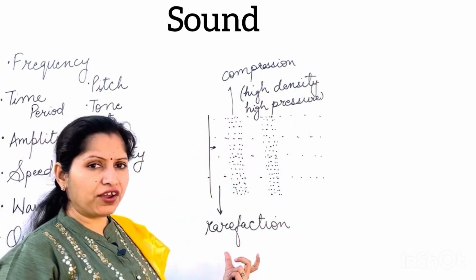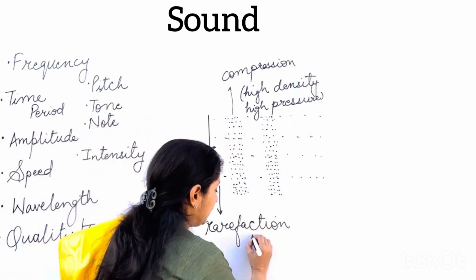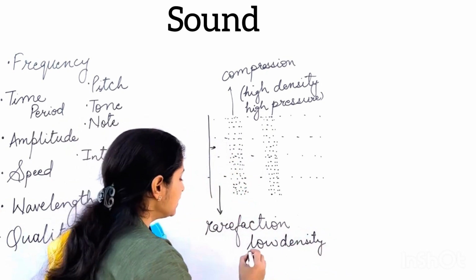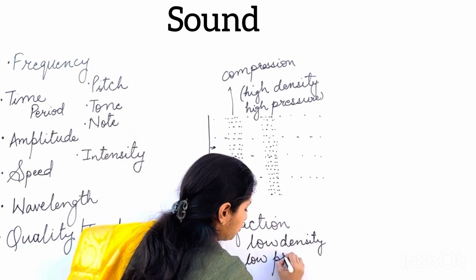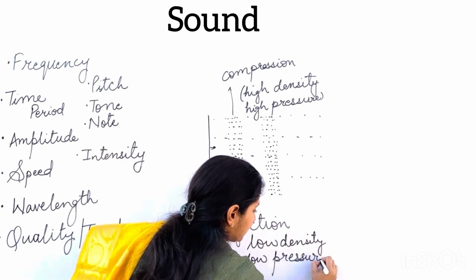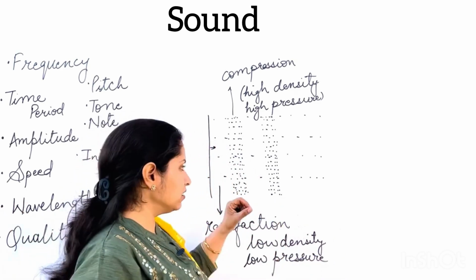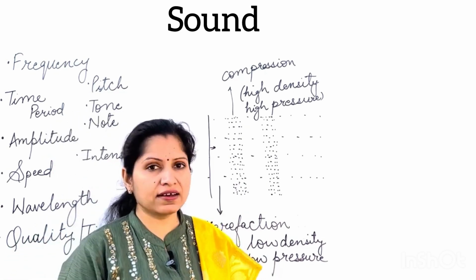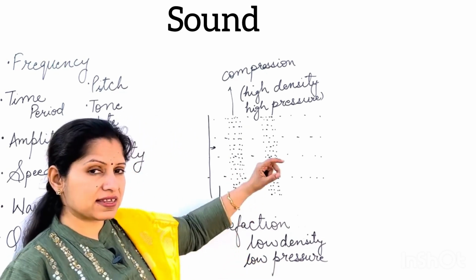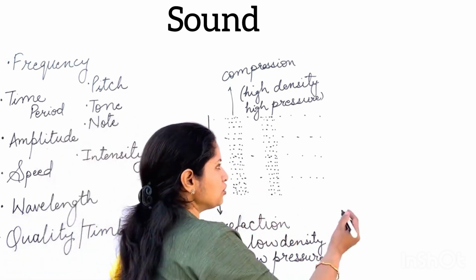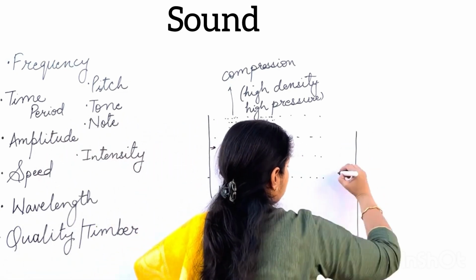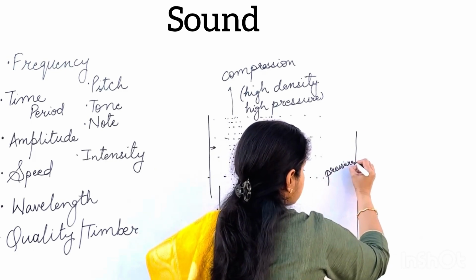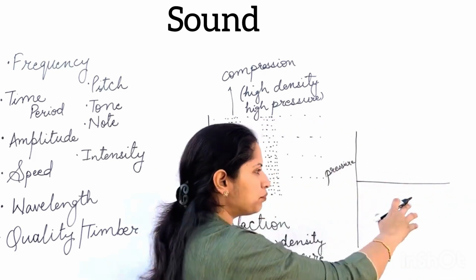But in the area of rarefaction, there will be low density because the number of particles is less, and low pressure also because the number of particles is less, so there is not much pressure in that area. So this is the area of low pressure. Now if we plot this as a graph, how much pressure is there, we plot this pressure or density as a graph and we take this as a mean position.